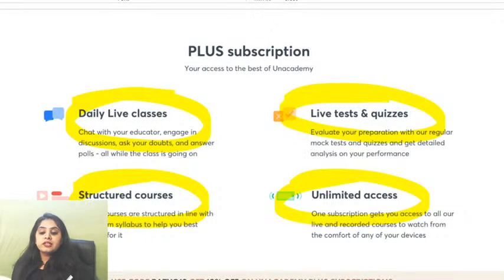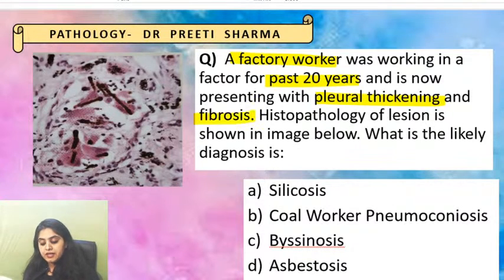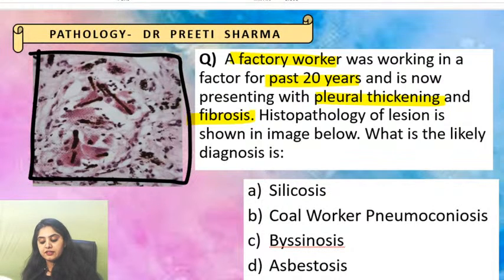So let's begin with today's session. Yes, everyone ready? I hope everyone has gone through the quiz, and now let's discuss it. Okay, so question number 1 was this. Here we had a factory worker who has been working in a factory for the past 20 years and is now presenting with pleural thickening and fibrosis. That is a very important hint. Some histopathology image is given in front of you and you have to give the diagnosis.